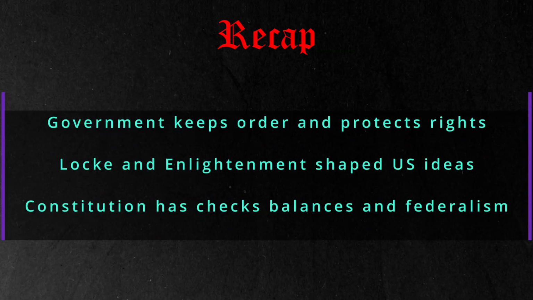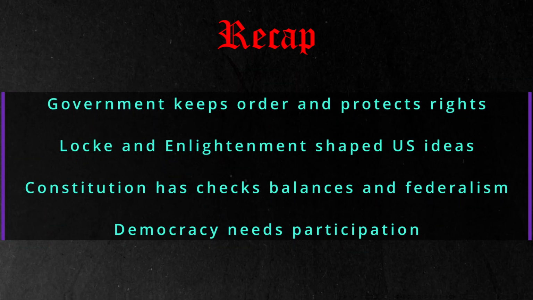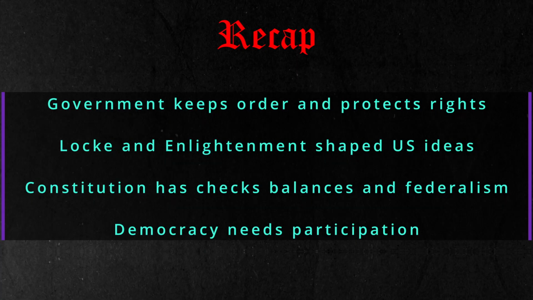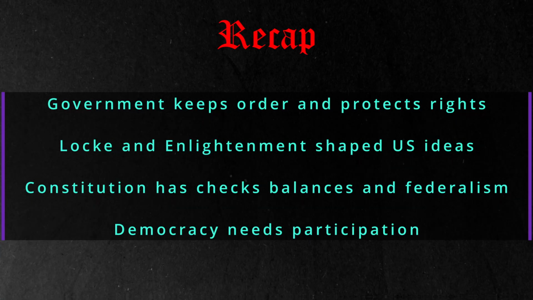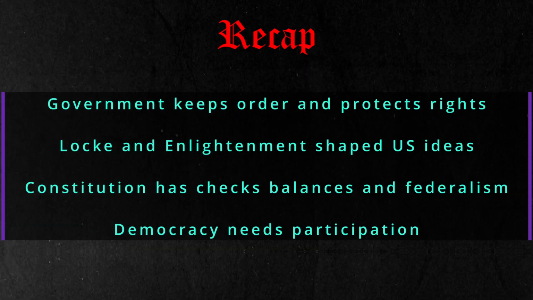Now it's time for the quick recap. Let's review. Government keeps order and protects rights. Enlightenment thinkers like Locke shaped U.S. ideas. The Constitution sets up checks, balances, and federalism. And democracy works when people participate. And that's Unit 1, done and done.